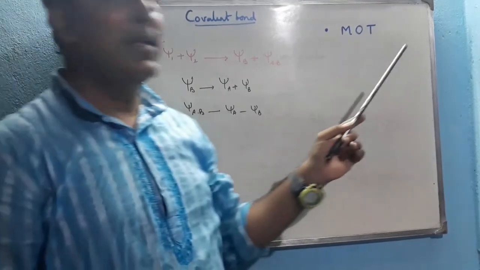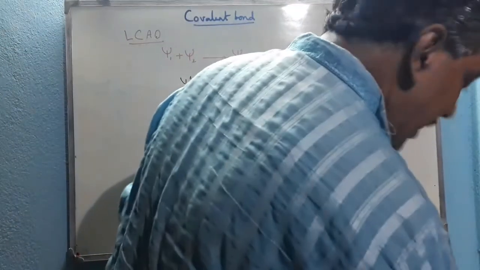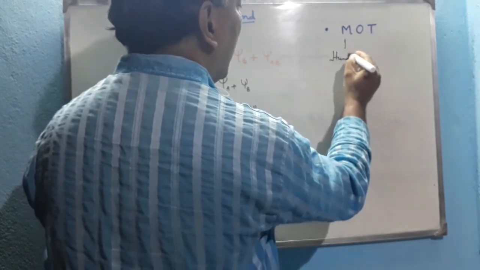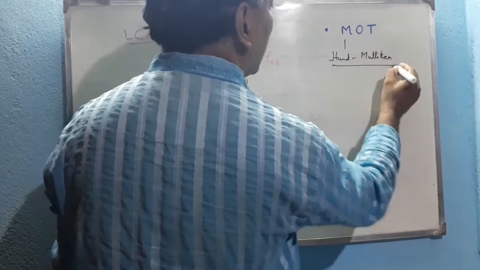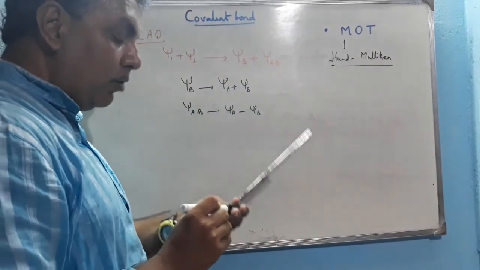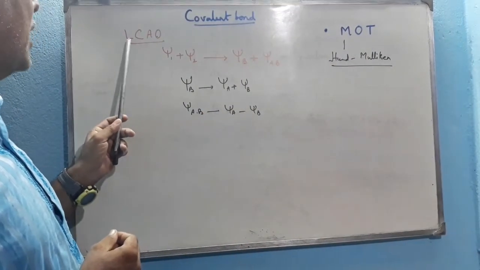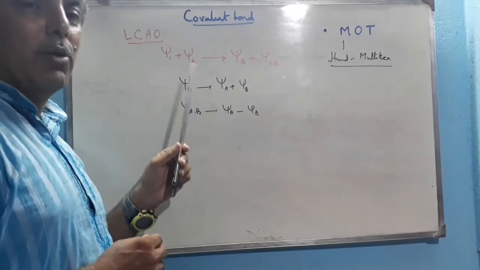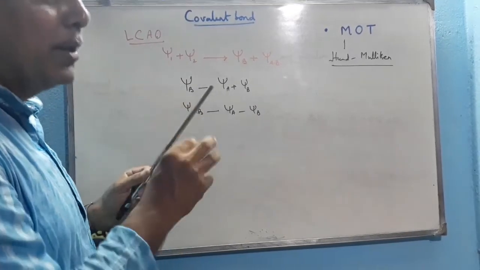Now I am explaining the MOT, molecular orbital theory, given by Hund and Mulliken to explain the formation of covalent molecules in the modern concept. Psi1 and Psi2, let us assume these two are atomic orbitals. This is the method of linear combination of atomic orbitals. Psi is the function which indicates the atomic orbital.